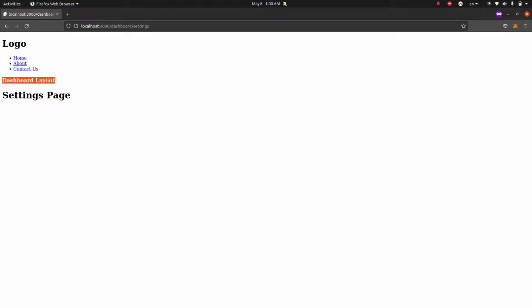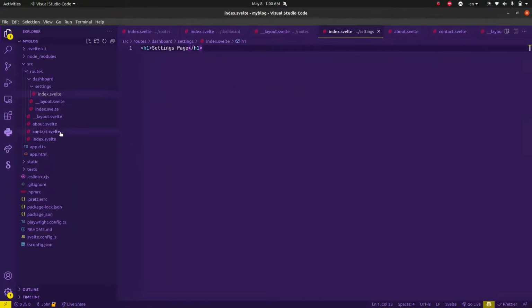our dashboard, and the layout from our dashboard does actually include the layout from our default route. But what we want to do is to include the design from our default route without actually including the design from our user dashboard.